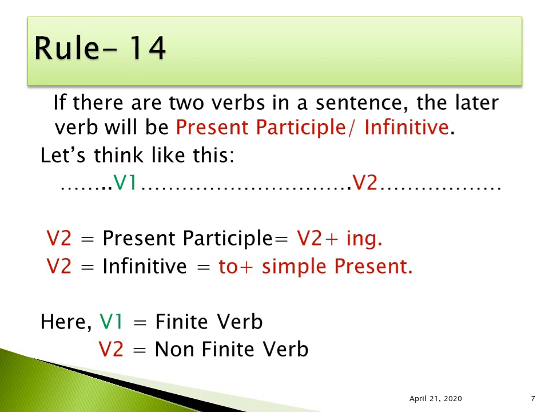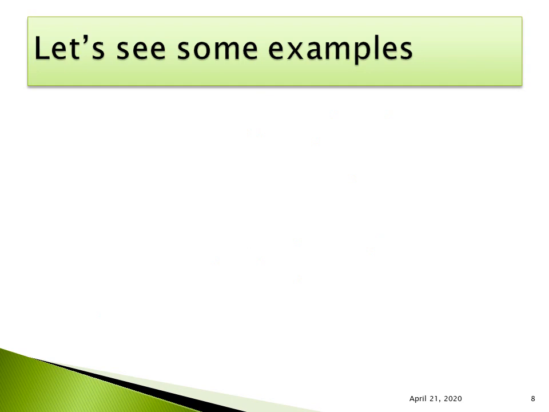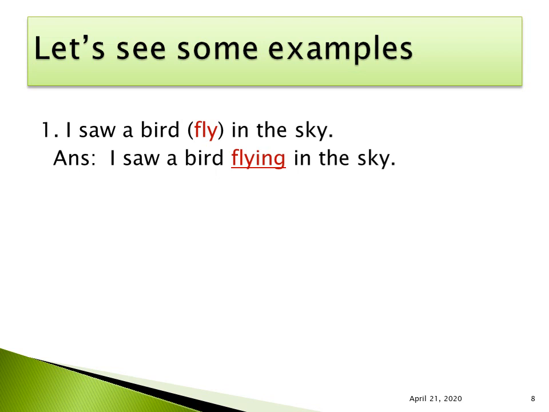So here verb 1 is a finite verb, and verb 2 is a non-finite verb. A finite verb is actually changeable after the subject and tense, and a non-finite verb will always be the same. Let's see some examples. I saw a bird fly in the sky. So saw is V1, finite verb. Fly is V2, non-finite verb, and it will be present participle. I saw a bird flying in the sky.